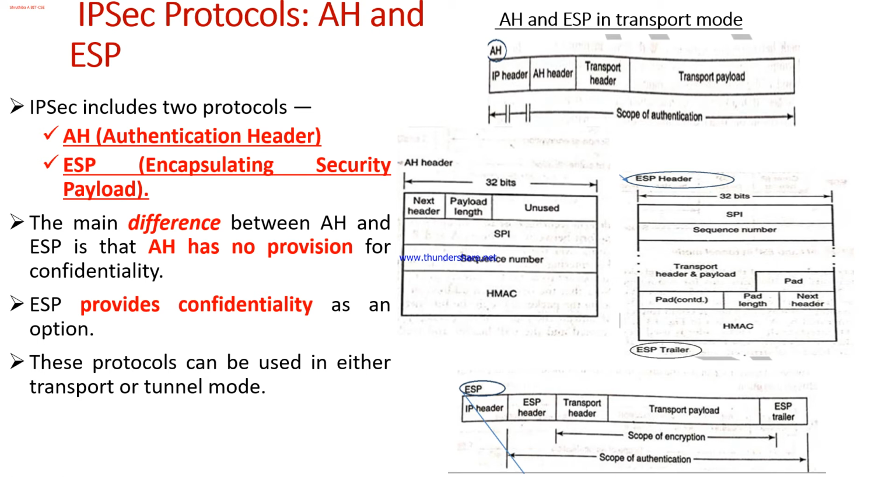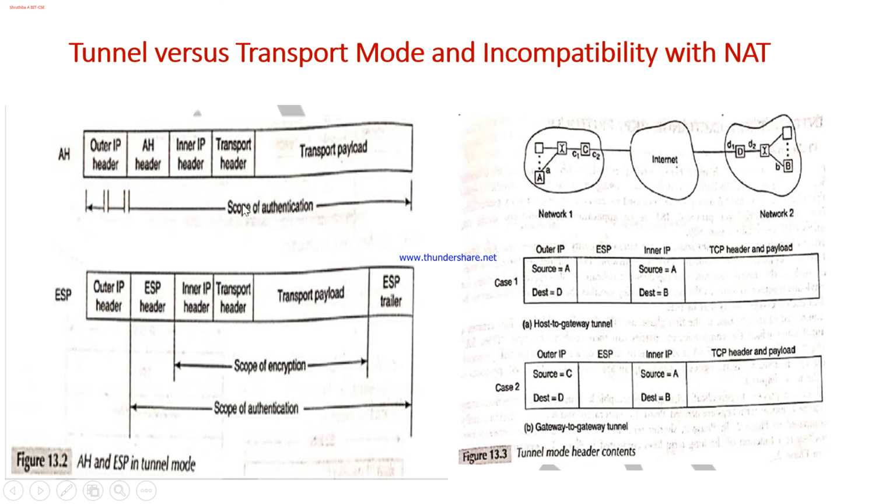On translating this, it affects things when the packet reaches the receiver end. The receiver will also compute the MAC on the specified source and destination address, but these two are translated by the network address translator. So the MAC computed will not match the MAC that has been specified by the sender. This happens in the case of transport mode, whereas in tunnel mode this will not happen.